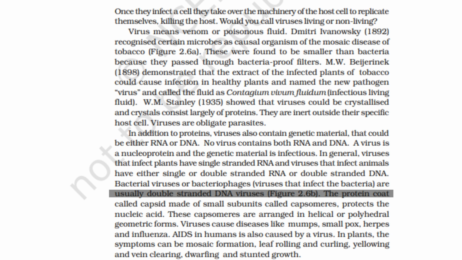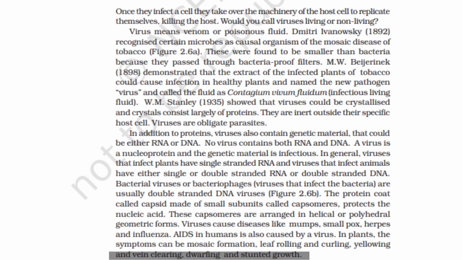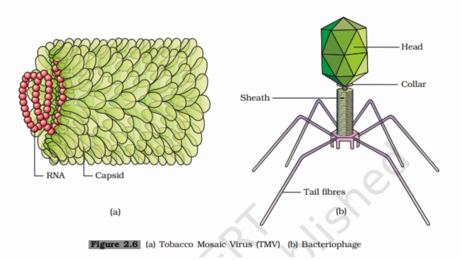Figure 2.6b. The protein coat called capsid, made of small subunits called capsomeres, protects the nucleic acid. These capsomeres are arranged in helical or polyhedral geometric forms. Viruses cause diseases like mumps, smallpox, herpes, and influenza. AIDS in humans is also caused by a virus. In plants, the symptoms can be mosaic formation, leaf rolling and curling, yellowing and vein clearing, dwarfing, and stunted growth. Figure 2.6. A. Tobacco mosaic virus, TMV. B. Bacteriophage.